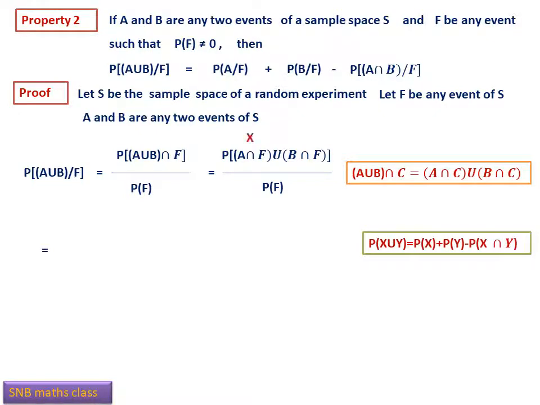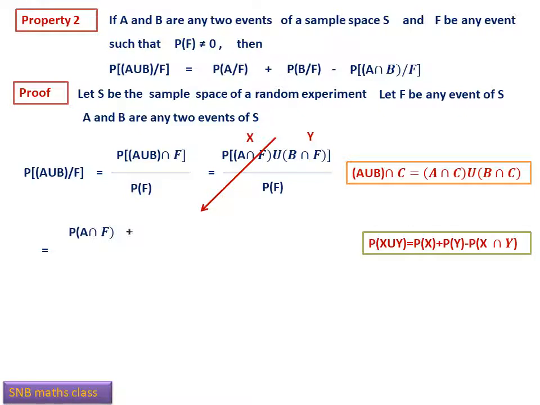Therefore, we can write now. Here you see, what I do is, I will take A intersection F as X and B intersection F as Y. Then we also studied last year, probability of X union Y will be equal to probability X plus probability Y minus probability X intersection Y. Therefore, apply this condition here.